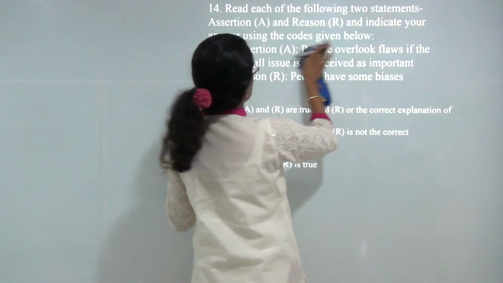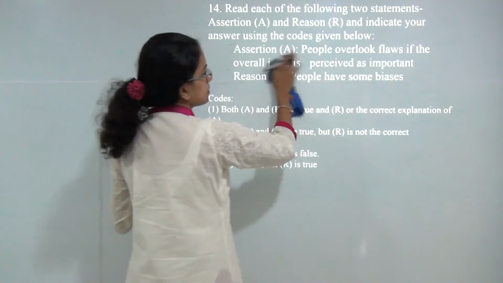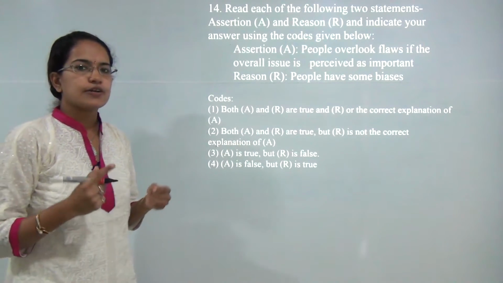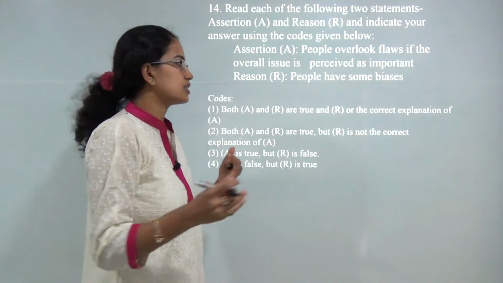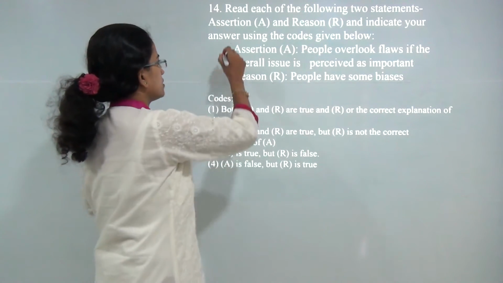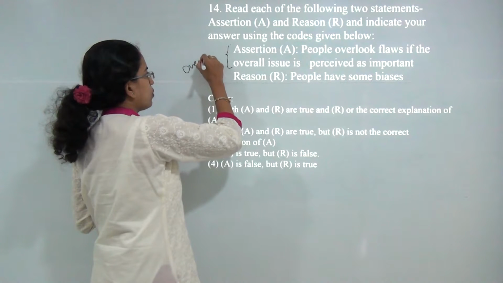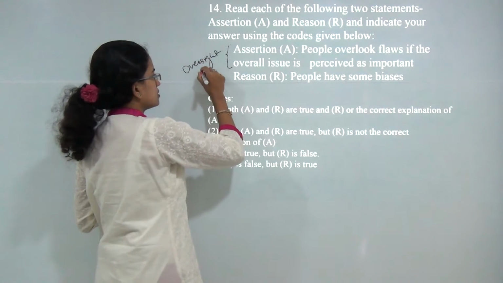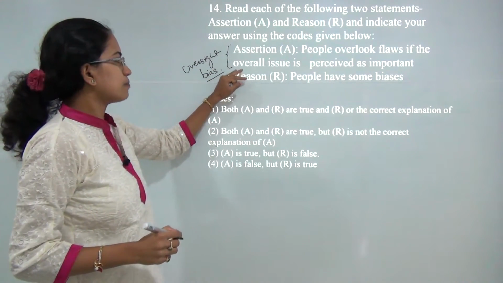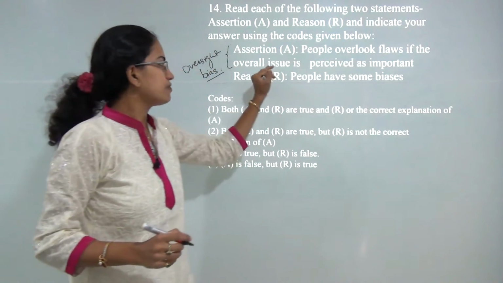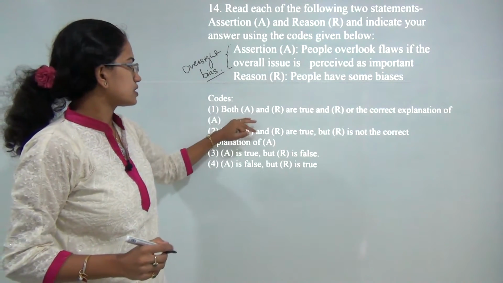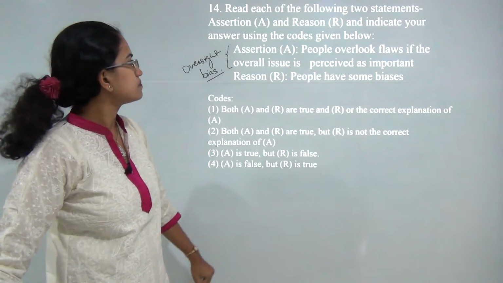People overlook flaws if the overall issue is perceived as important. So if I feel the overall issue is important, I tend to overlook small mistakes or flaws that it has, and people have some biasness. By definition, this is the meaning of oversight biasness. Under oversight biasness, people have a tendency to overlook flaws if they believe that the overall issue is important to them. So both the assertion and the reason are correct, and the reason is the correct explanation for this.